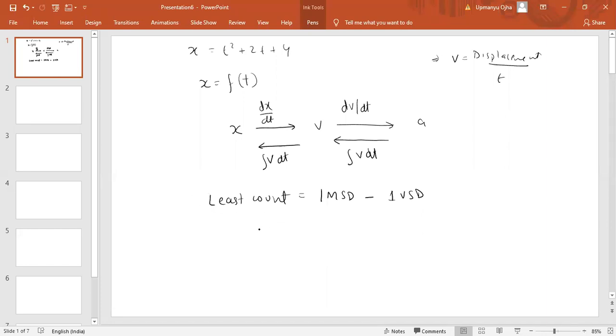Why is it so? The reason is that basically it measures the difference of main scale division and vernier scale division. That difference is taken as the least count.